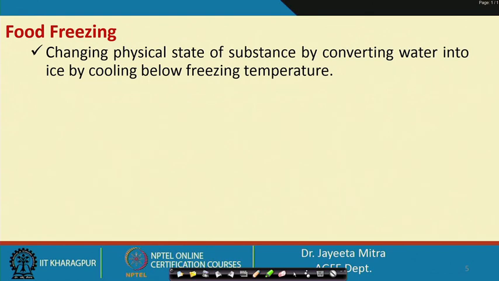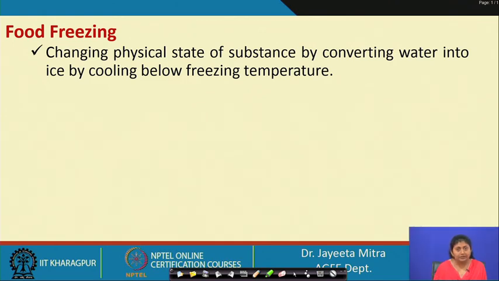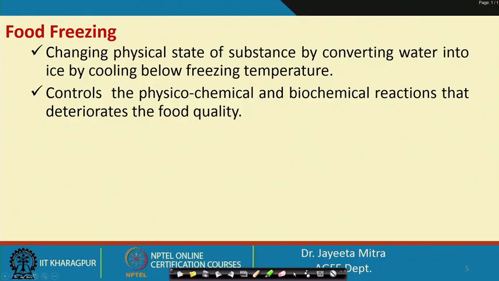However, if we preserve by freezing, then we need to keep the temperature intact till we consume the product. If the temperature fluctuates, then the ice phase to water phase conversion will happen, and it will cause undesirable changes in the quality of food. Therefore, for frozen storage we need to maintain the cold chain from production and processing through to consumption.